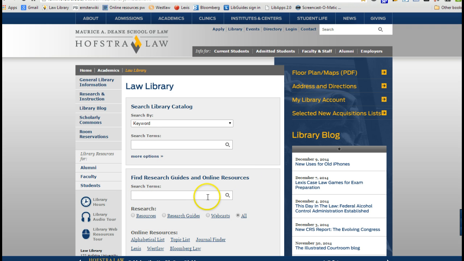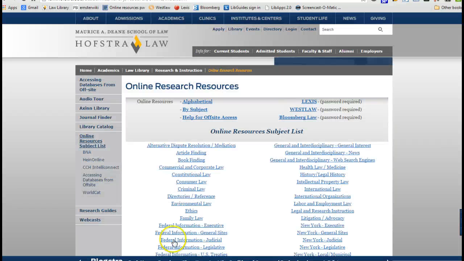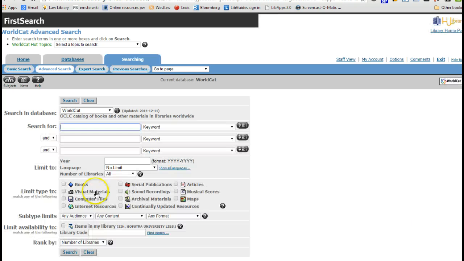Now, we have another box here on the Law Library homepage called Find Resource Guides and Online Resources. I could type in WorldCat there, but honestly, I'm lazy and I find it much easier to click on Topic List and click on WorldCat, which obviously I knew was there. And again, you see that multiple box entry. Again, that's going to be something you see a lot of. And we can put in whatever search terms we like.